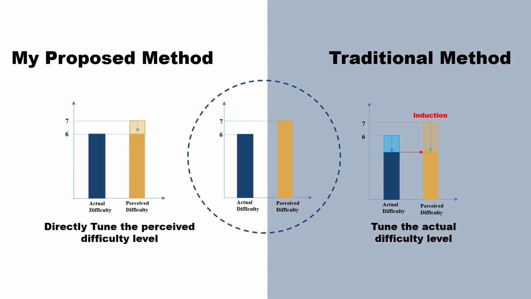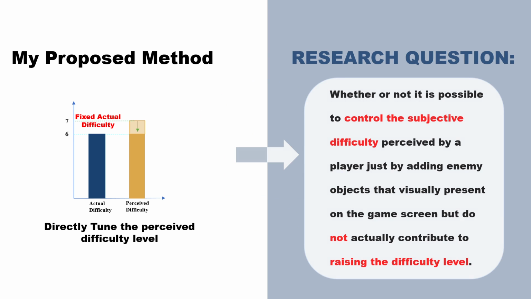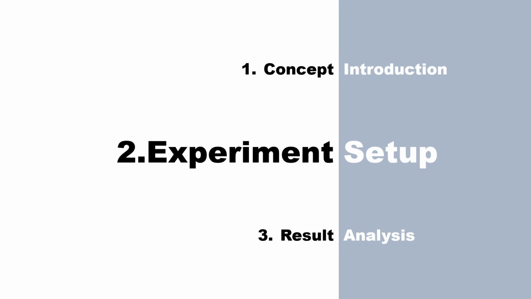In this research, we investigate a novel way of adjusting the game difficulty. As the left-hand side figure shows, we want to directly impact the perceived difficulty with the fixed actual difficulty. Our research question is whether or not it is possible to control the subjective difficulty perceived by a player just by adding enemy objects that visually present in the game but do not actually contribute to raising the real difficulty level. Next step is the experiment setup.